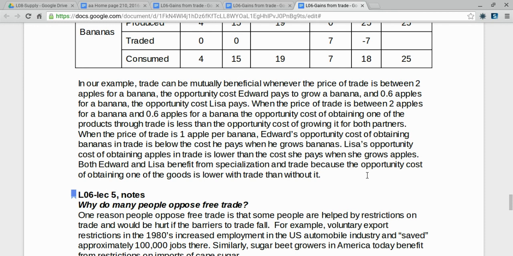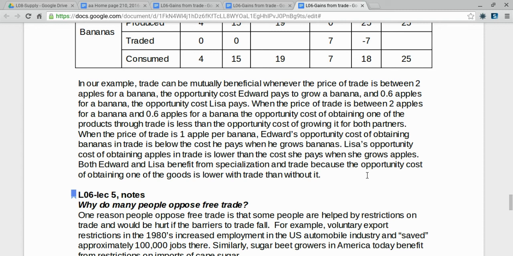In our example, trade can be mutually beneficial whenever the price of trade is between 2 apples for a banana, which is the opportunity cost Edward pays to grow a banana, and 0.6 apples for a banana, the opportunity cost Lisa pays. When the price of trade is between 2 apples for a banana and 0.6 apples for a banana, the opportunity cost of obtaining one of the products through trade is less than the opportunity cost of growing it for both partners.